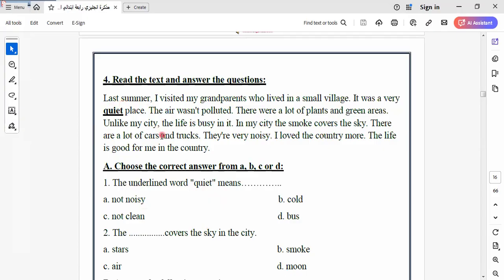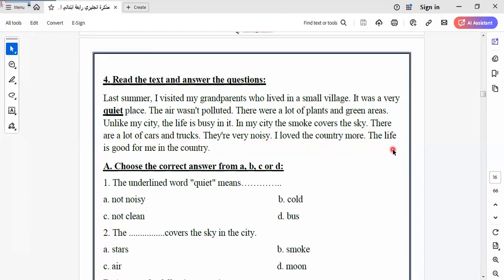Last summer I visited my grandparents who lived in a small village. It was a very quiet place. The air wasn't polluted. There were a lot of plants and green areas. Unlike my city, the life is busy in it. In the city, smoke covers the sky. There are a lot of cars and trucks. They are very noisy.